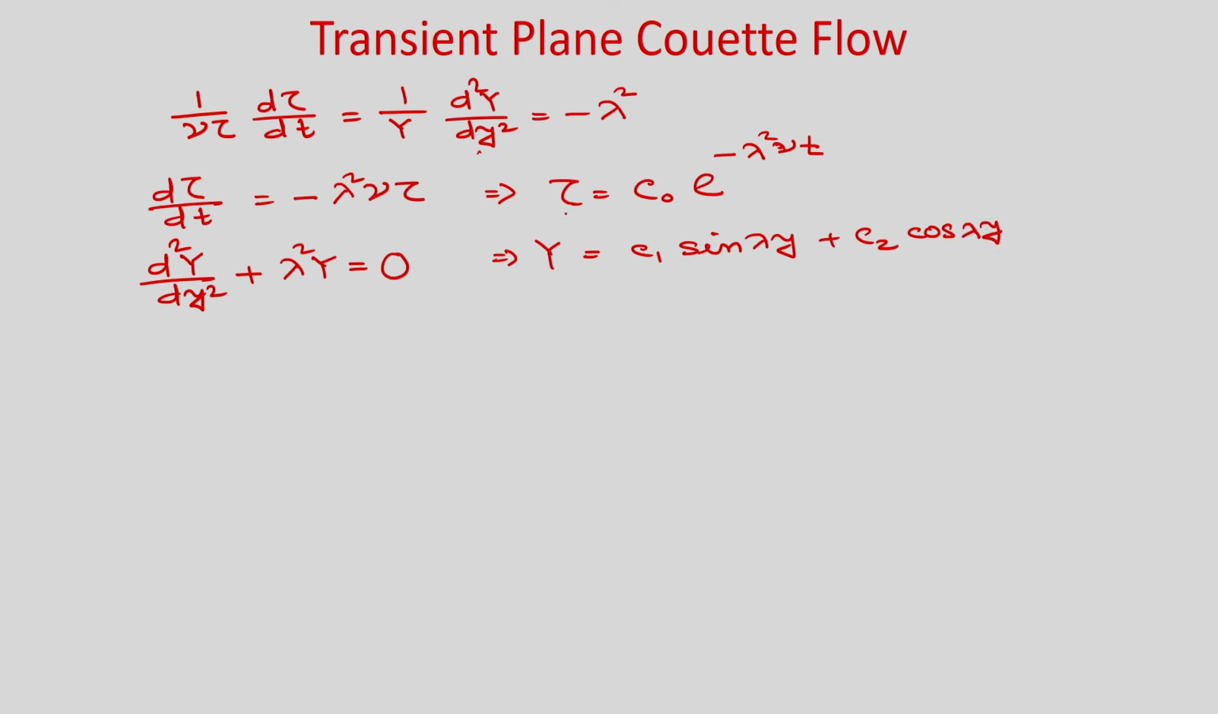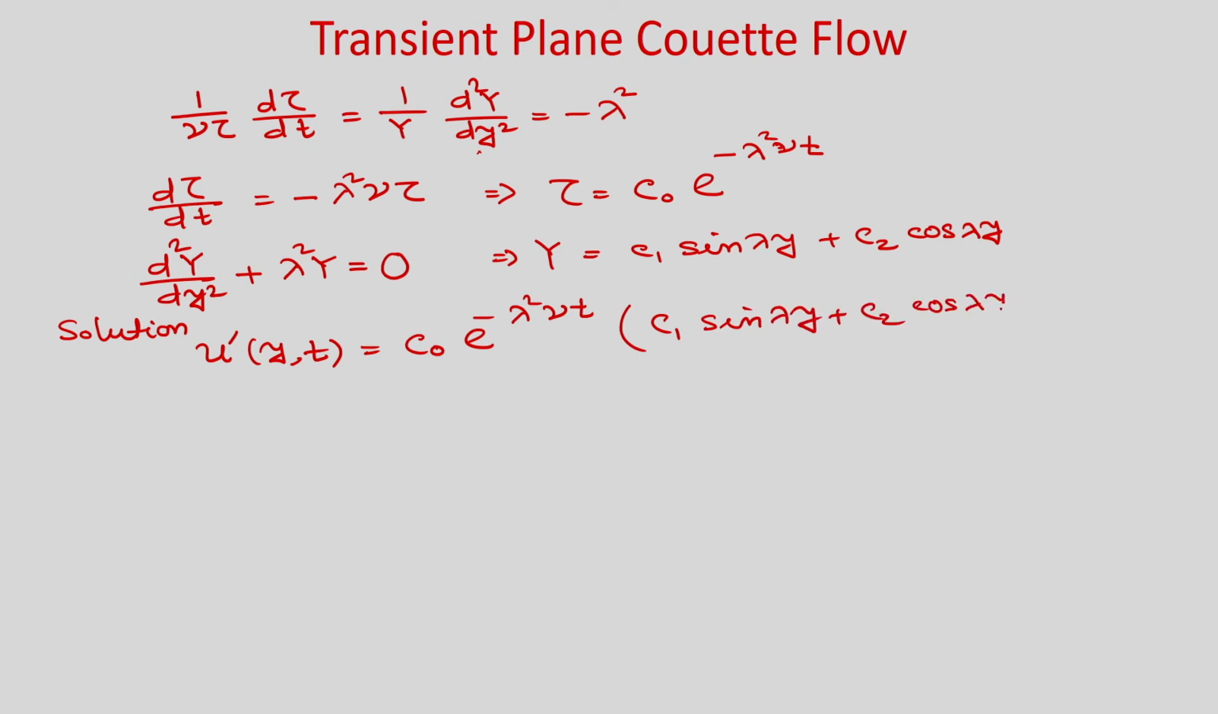So, now we got the solutions tau and y. We need to find C naught, C 1 and C 2, which we can find from the boundary conditions and initial condition. Now, we can write the solution u prime, which is a function of y and t, as the product of the two solutions: C naught e to the power minus lambda square nu t and C 1 sin lambda y plus C 2 cos lambda y.